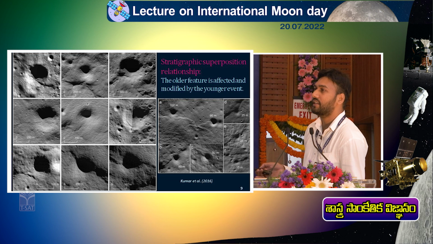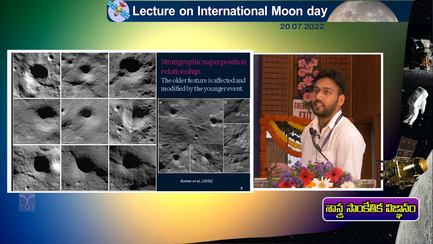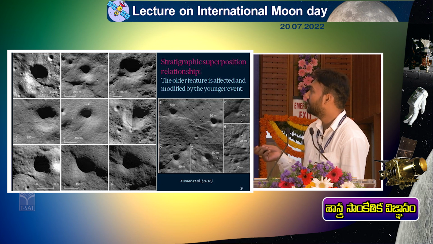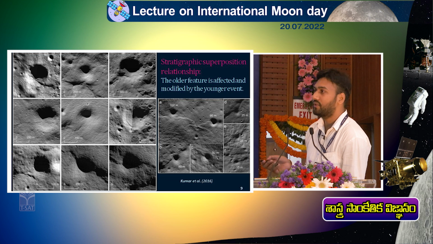So there is a generation of huge amount of heat. When two bodies collide, there is generation of heat. Because of this heat, there is formation of one magma ocean, although there are two hypotheses, whether it is completely melted or partially melted. The Moon is either completely melted, forming the whole Moon magma ocean, or the shallow Moon magma ocean.